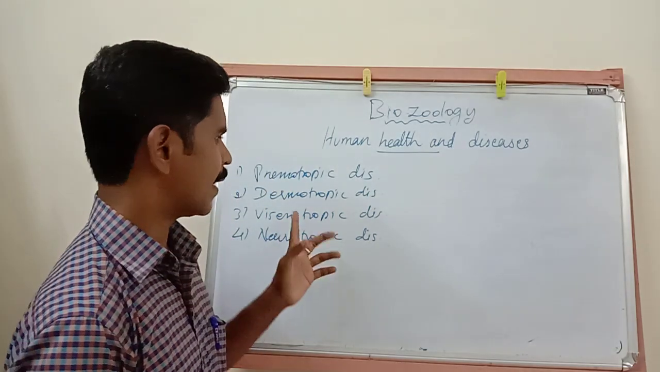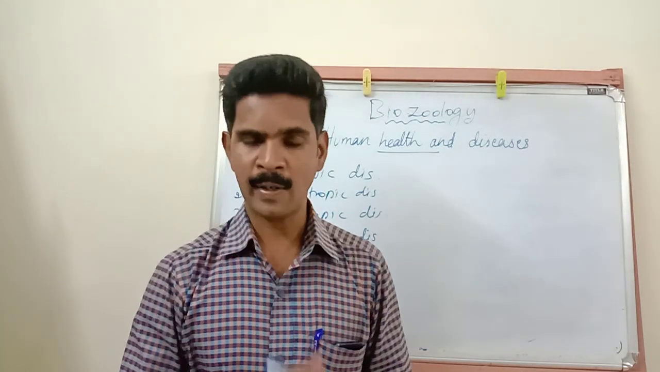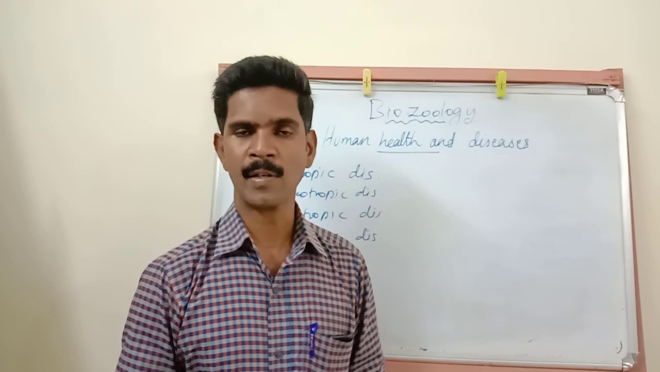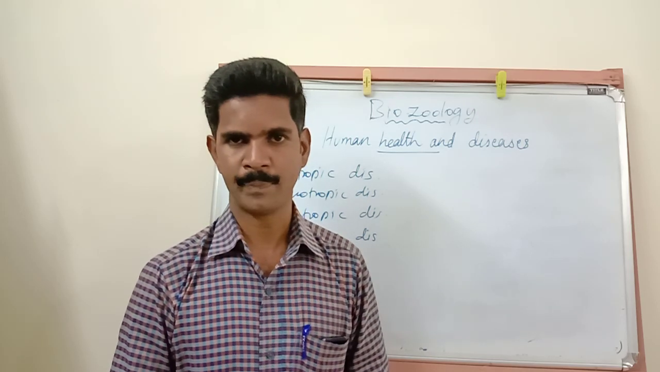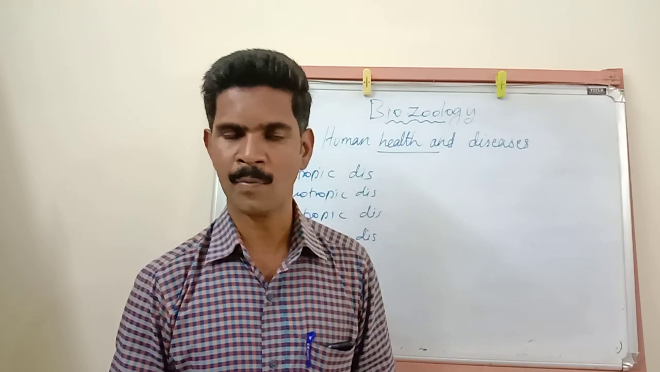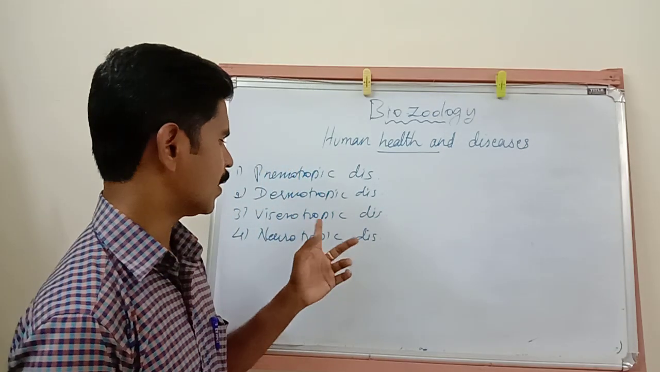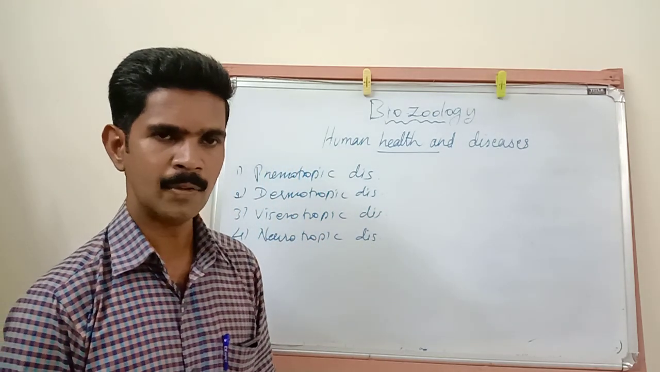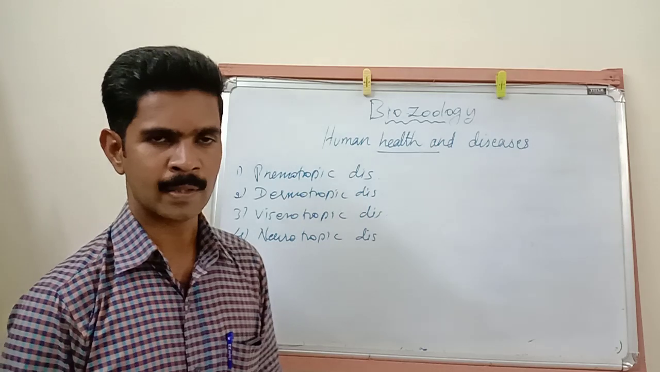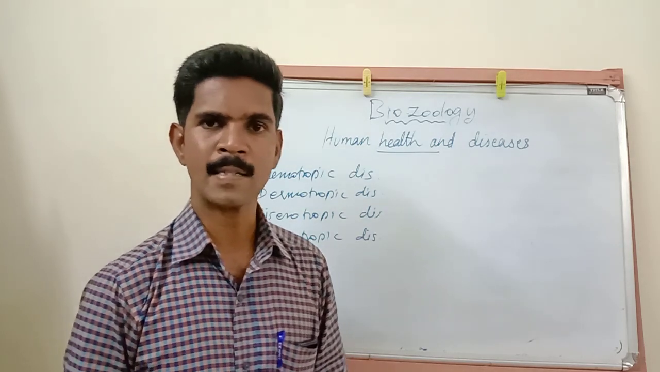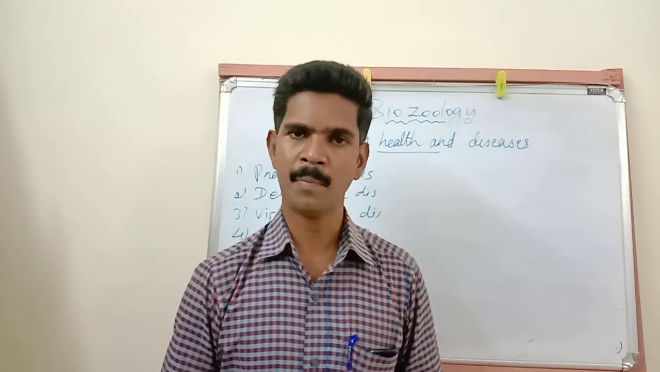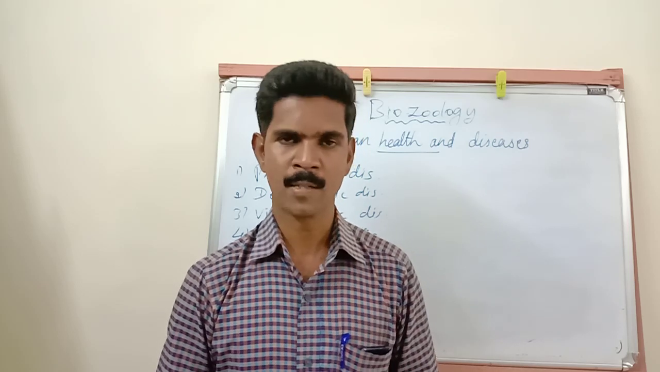Then the third one is viscerotrophic disease. Viscerotrophic disease means a disease affecting the internal organs. For example, yellow fever is an example of viscerotrophic disease. Understand? Then the last one is neurotrophic disease, meaning a disease affecting our nervous system. Example: polio. Understand, my dear students?